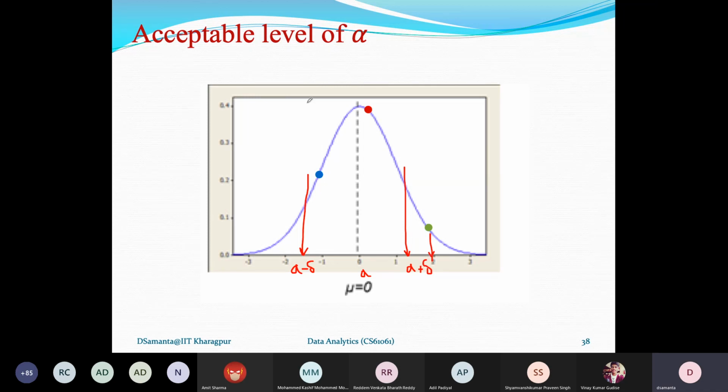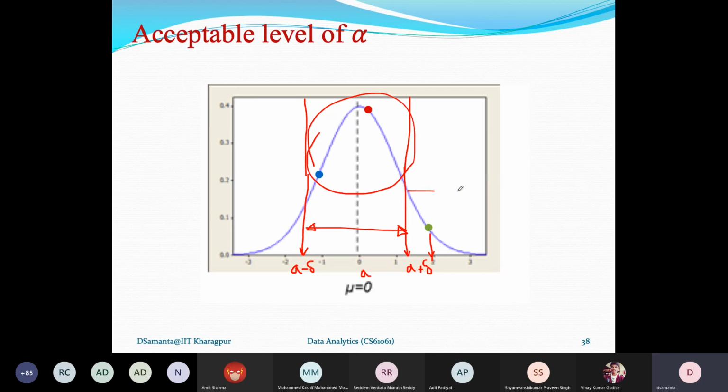Now we can understand that this is the boundary that we are fixing, so that the value of A will be considered as the predicted value so far as the null hypothesis is concerned. And this is the interval of the value of A towards the prediction value.